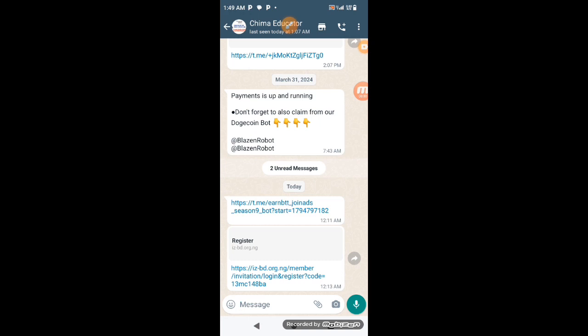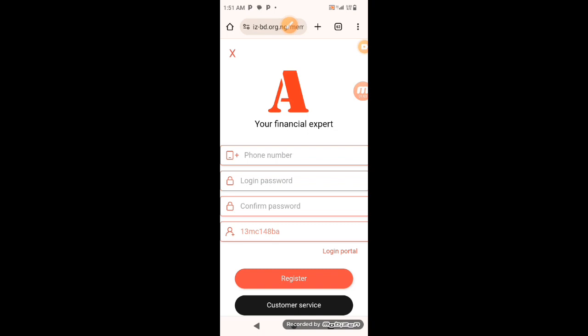The first thing you're going to do is to get the registration link, and I have it something like this. Now I'm going to click on it. Just watch what I'm going to do right now. It's opening up. Okay, once you are here, just look at the major thing you're going to do. You put in your phone number here, very important. Then create your login password. Confirm the password. Don't touch this.